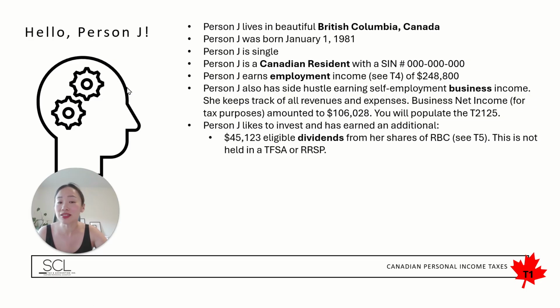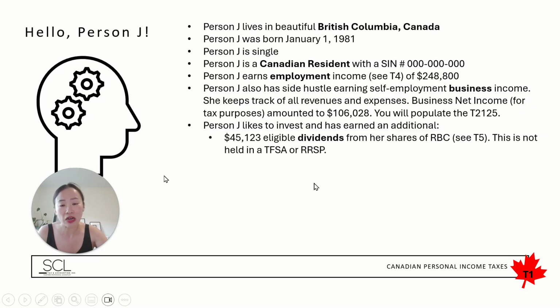They have some dividends from their shares of, let's say, RBC. We know RBC is a Canadian publicly traded corporation. So $45,123 of eligible dividends, and we will see that in their T5. Many of you will be receiving T5s that help you capture that information, right? You're not frantically keeping records of your bookkeeping, so relying on these slips probably.